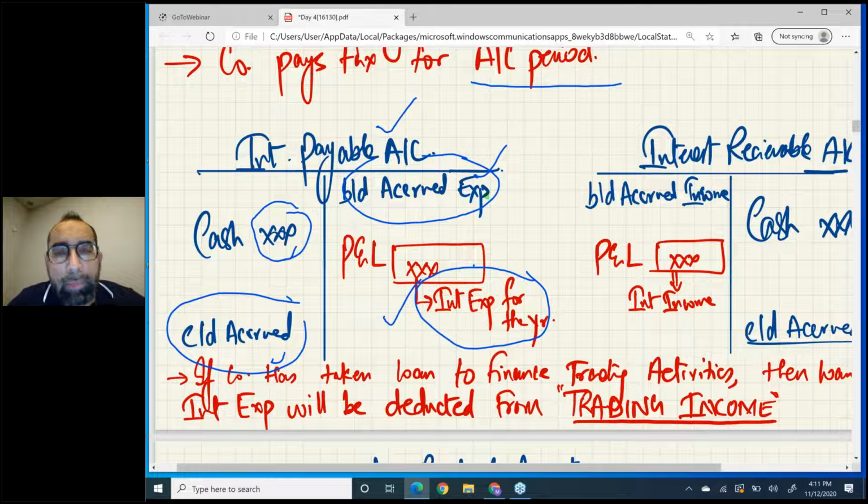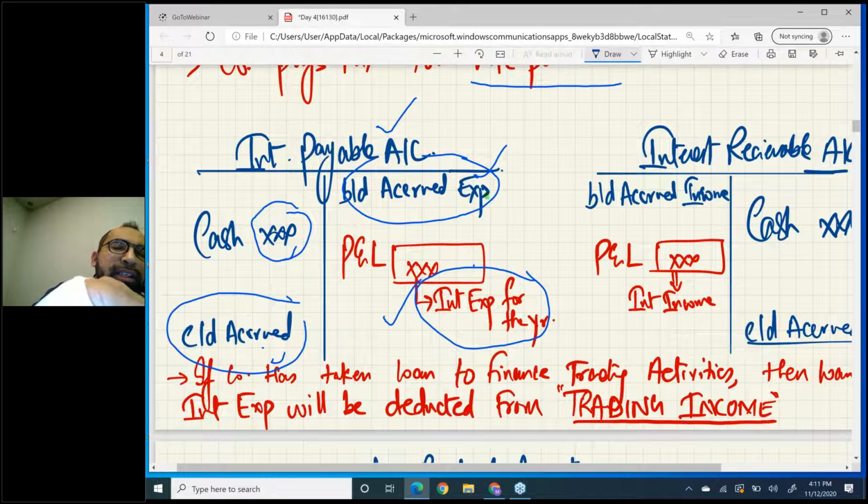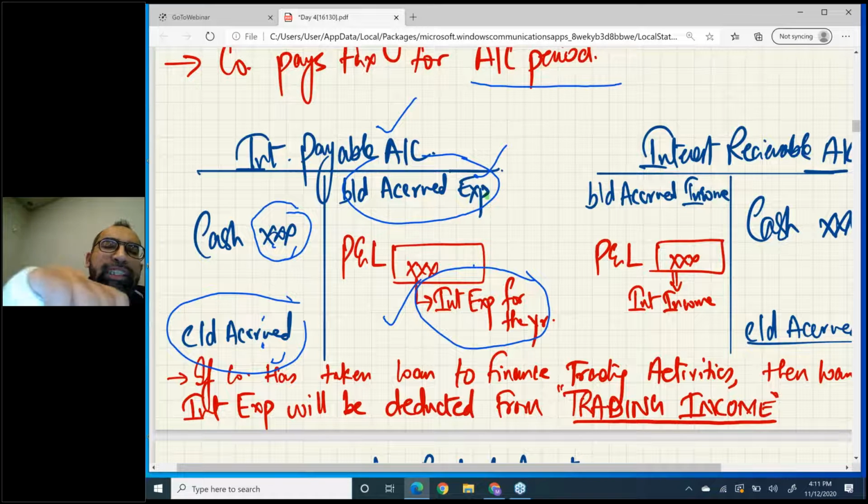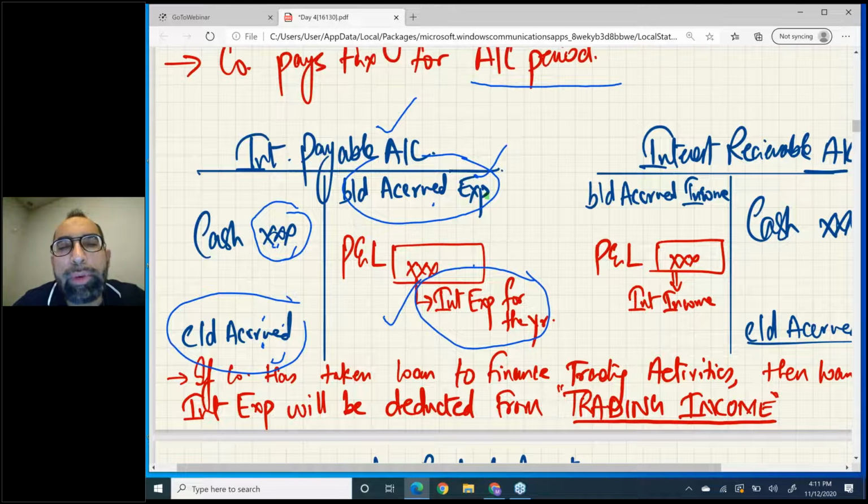One more thing, if you don't want to do it with the account, some students do it with the formula. How do you do this? Closing accrued plus cash paid less opening accrued will give you the expense for the year.